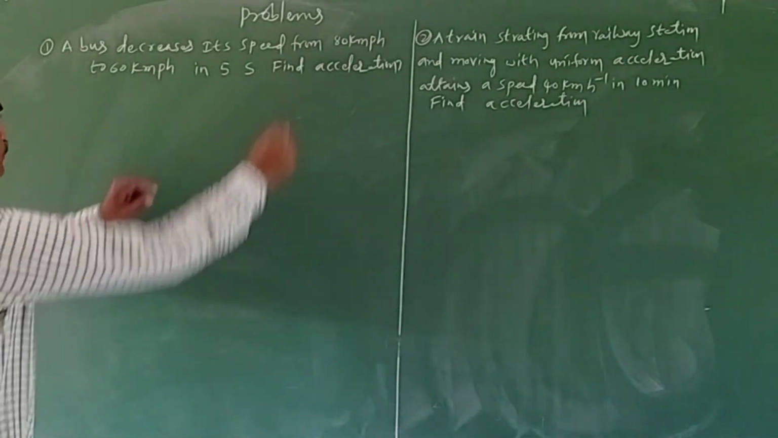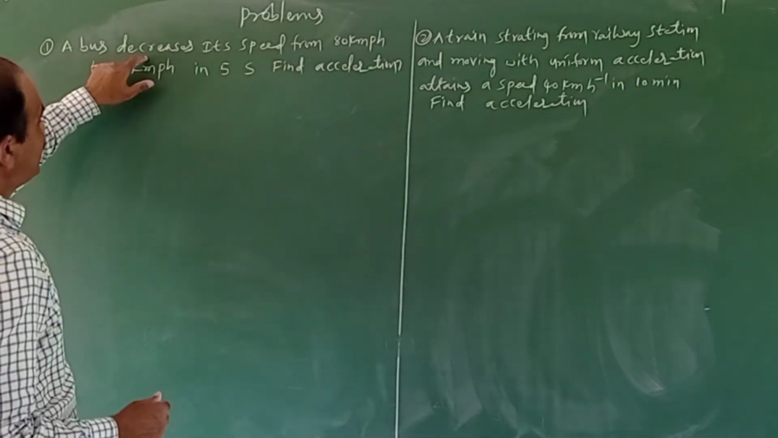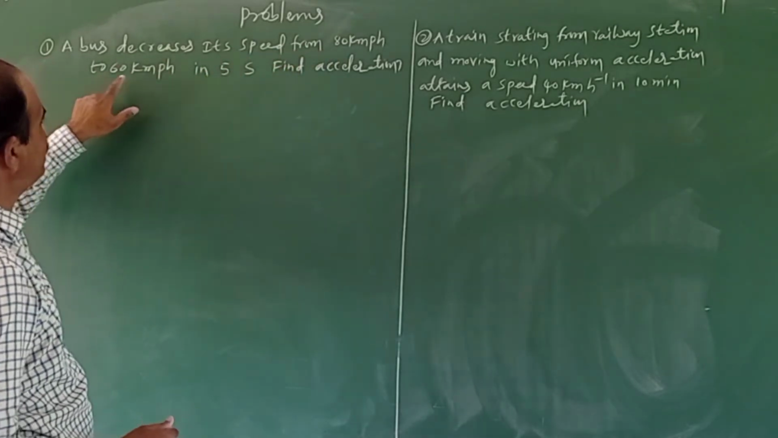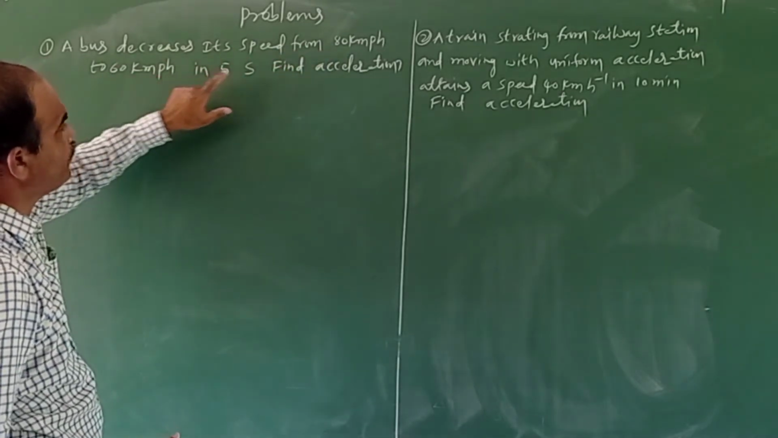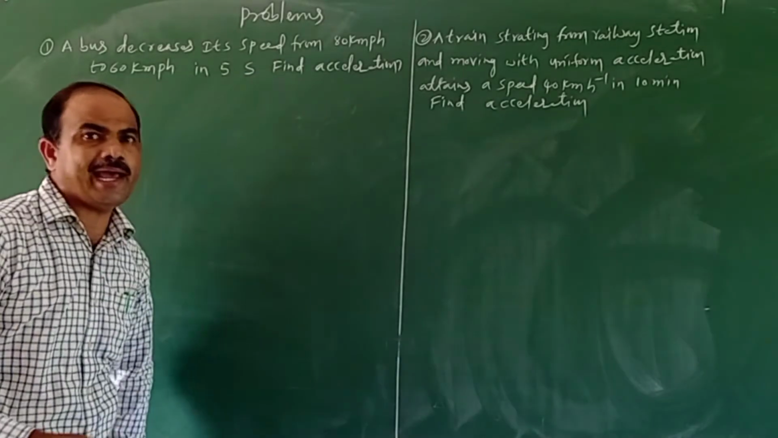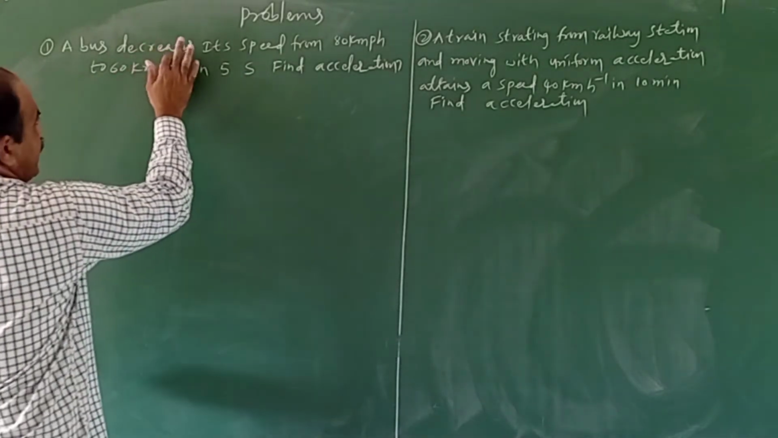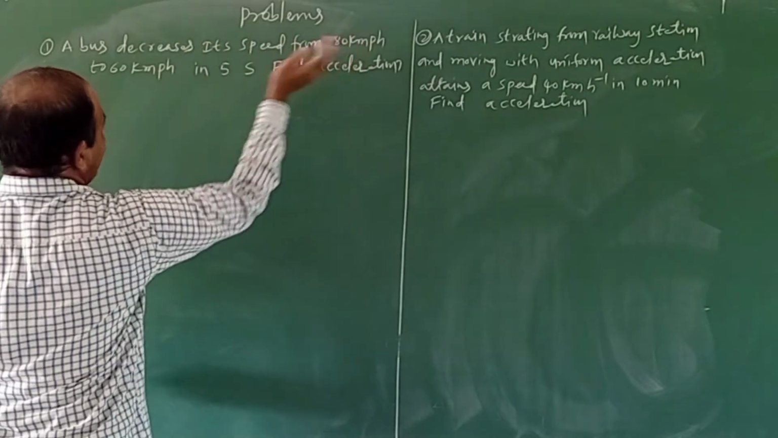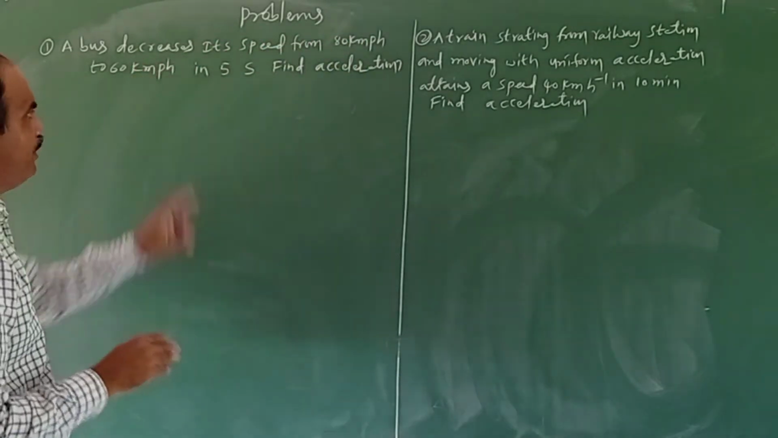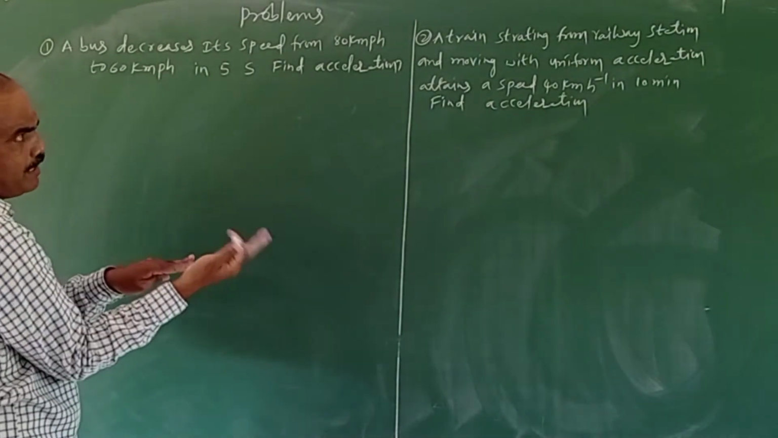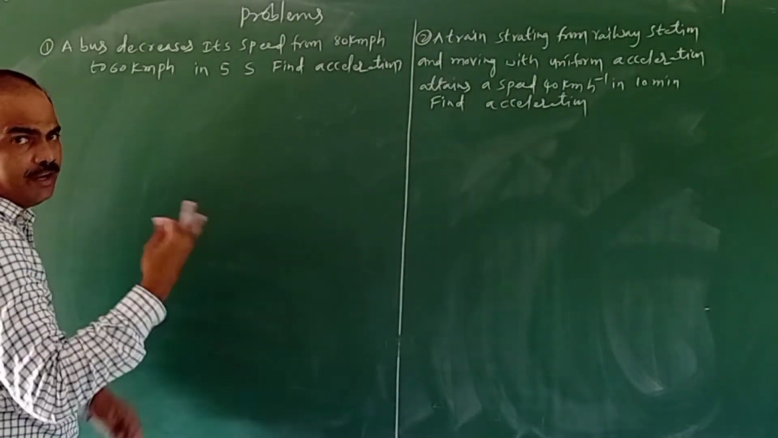So, coming to the first problem. A bus decreases its speed from 80 km per hour to 60 km per hour in 5 seconds. Find the acceleration. In this, the speed is decreasing, that's why this acceleration is called a negative acceleration.